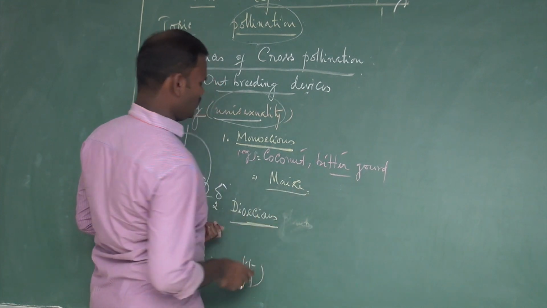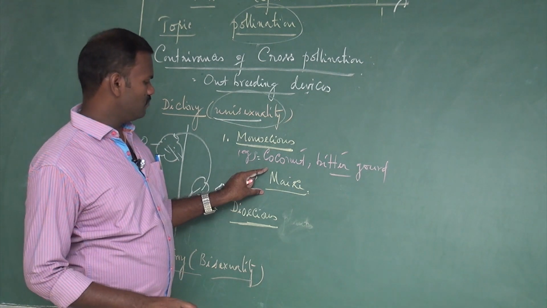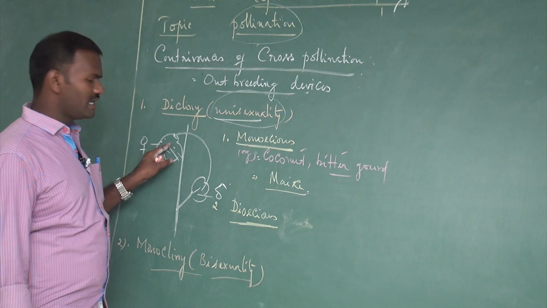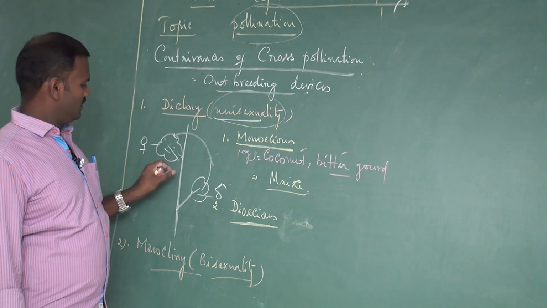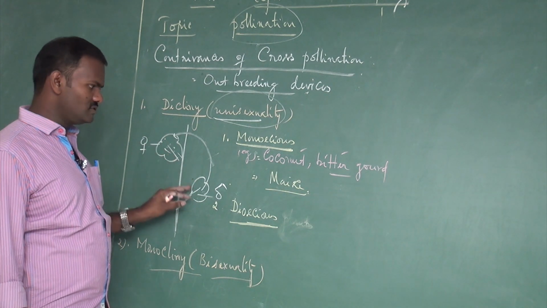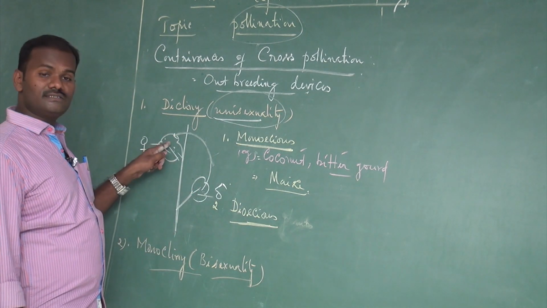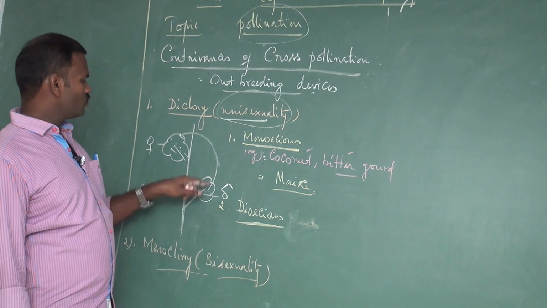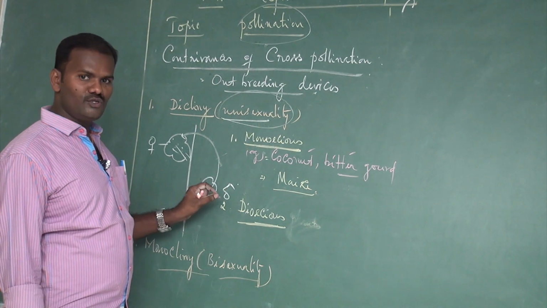In maize plant they prevent self-pollination, but geitonogamy takes place. Self-pollination is completely prevented because sexes are separated. It is not a bisexual flower, it is a unisexual flower. But in maize geitonogamy takes place. What is called geitonogamy? From one flower to another flower of the same plant. These are called geitonogamy.